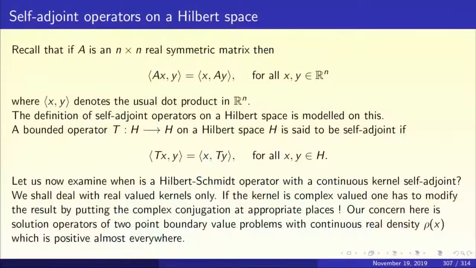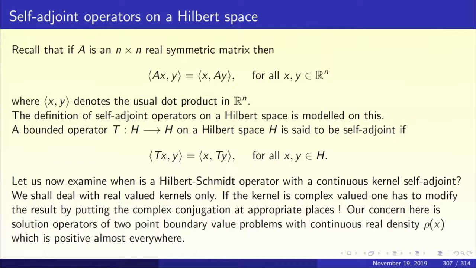Determine the Green's function for the differential equation y double prime plus lambda y equal to f on the closed interval 0, 1 with Dirichlet boundary conditions. Now, I kept using the word self-adjoint. What does self-adjointness mean? Now, let us look at this a little closely.